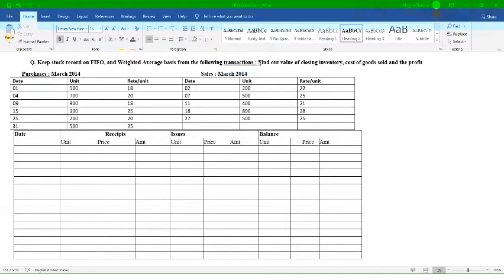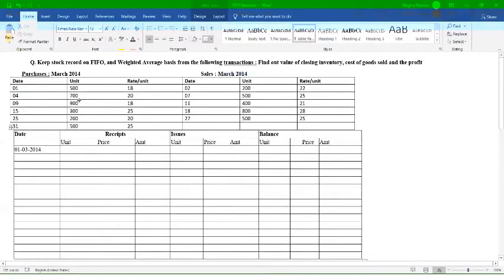Now we will begin. For that, we prepare a stock ledger account. To keep the record of the stock, we prepare a ledger account. This format which I have prepared, the table, is your stock ledger account. Now one by one from the first date, as per the dates mentioned, that is 1st of March. So the first transaction of purchase is done on 1st of March. So here we will mention the date, that is 1st March.